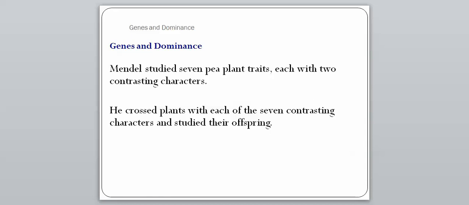He had peas that were either green or yellow. They were either wrinkled or smooth. So that's what the contrasting characters were in the pea plants. And he crossed these plants with each of the 7 contrasting characters and studied their offspring. So he wanted to see what happens when you mated a tall plant with a short plant, to see if it produces a medium height, tall, or short, or somewhere in between.